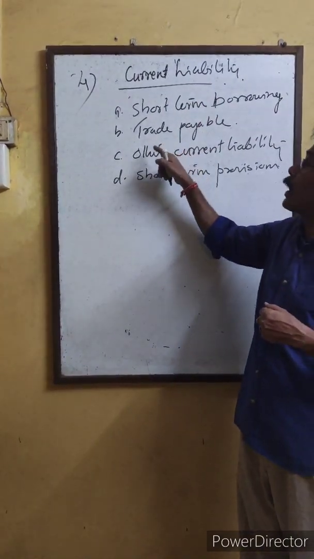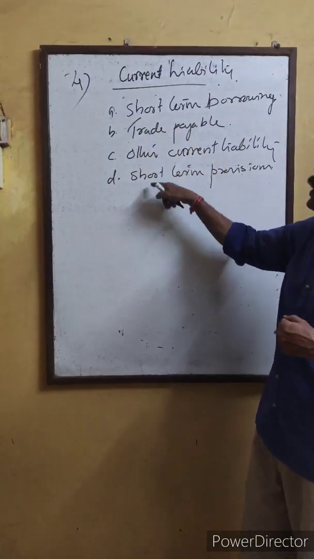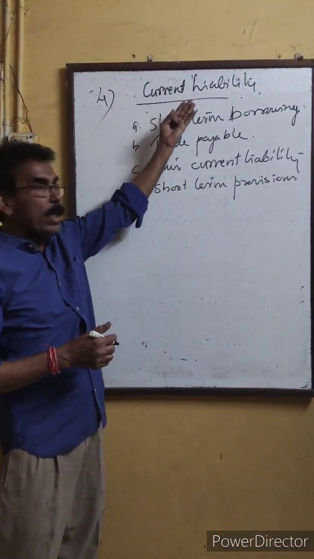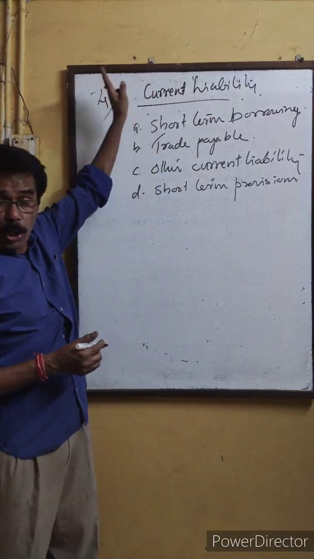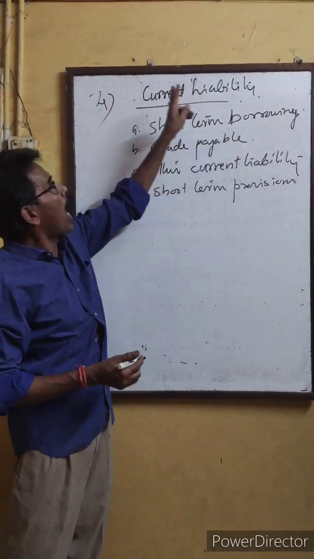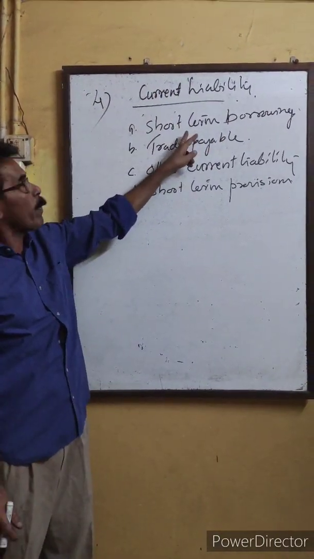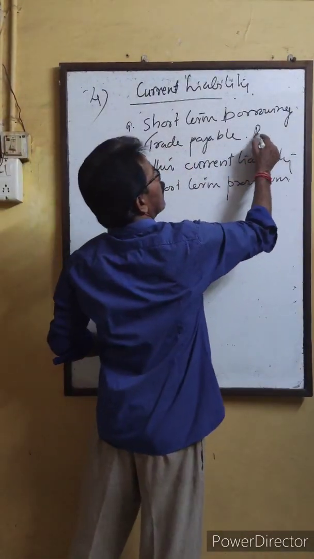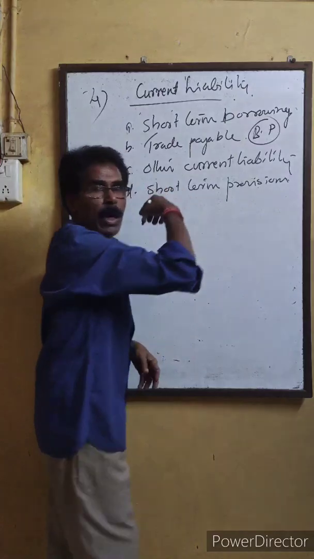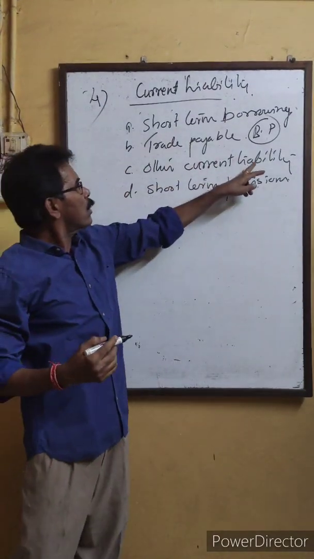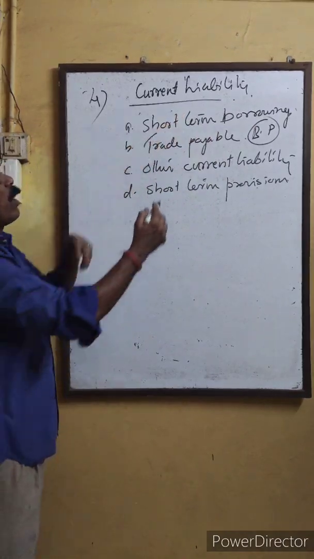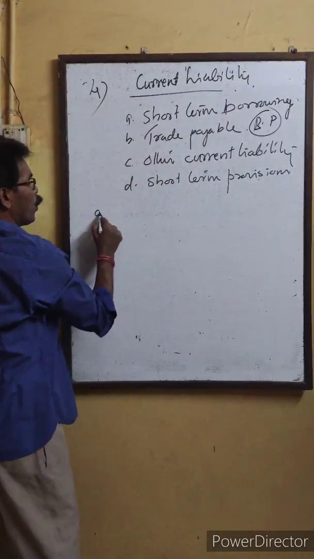Under these main headings there are some sub-headings. Under non-current liability it is long-term borrowing, and under current liability it is short-term borrowing. Then trade payable, like bills payable, which in 11th was called bills payable, and other current liabilities and short-term provisions. Now we are going to see what comes under short-term borrowing.